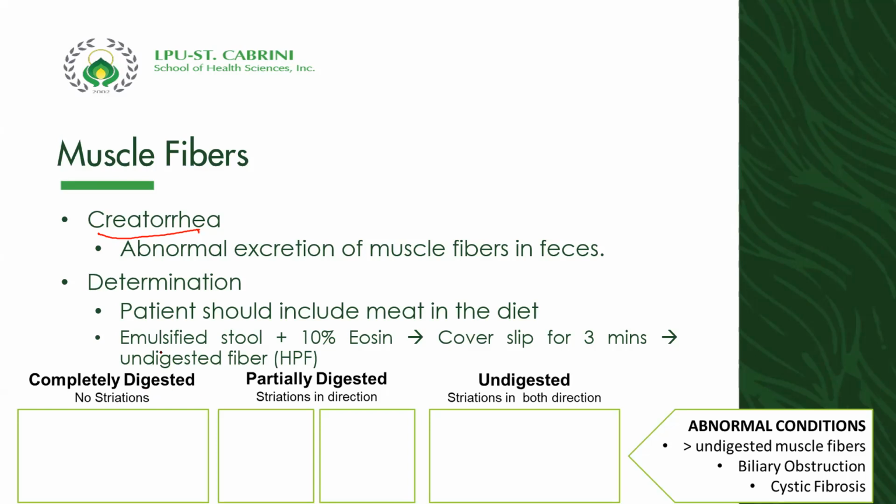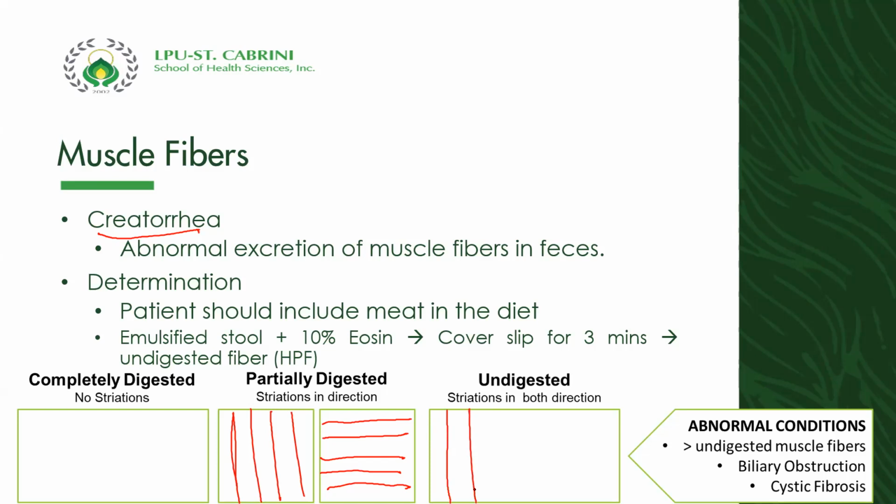If the fiber is completely digested, there is no striation. Kapag partially undigested, the striations can be on this way or on this way. Now, if the muscle fiber is really undigested, then there are striations in both directions, horizontal and vertical striations.